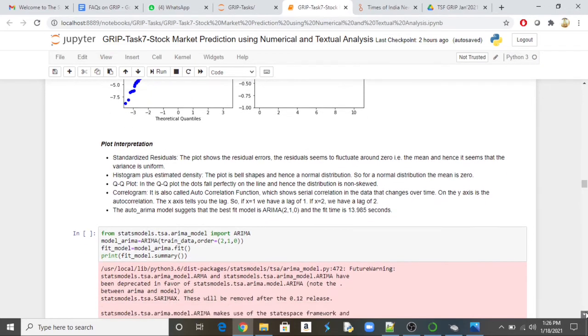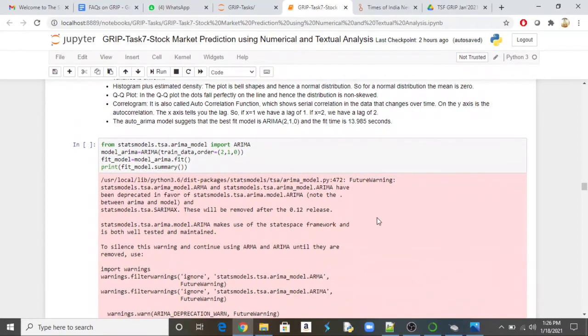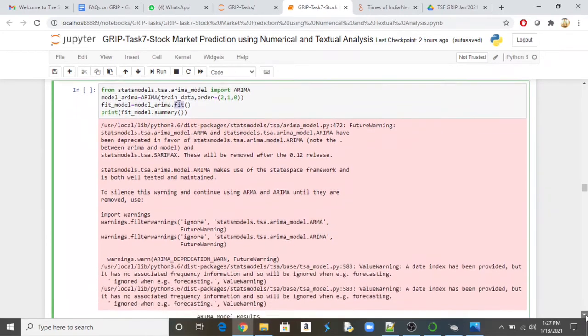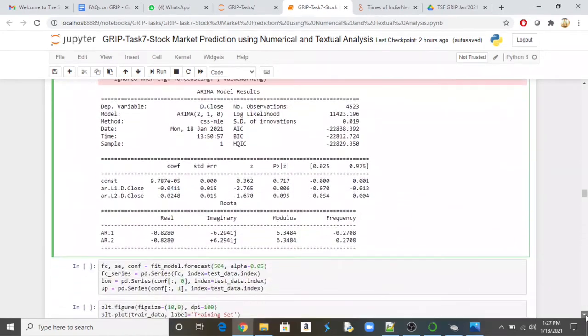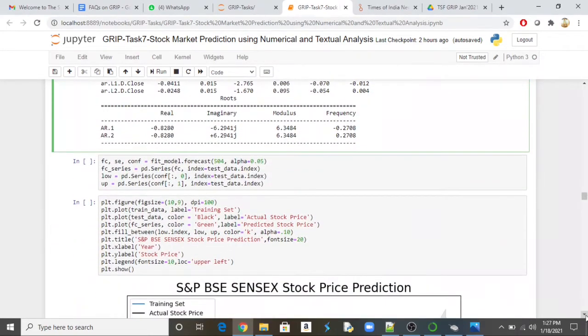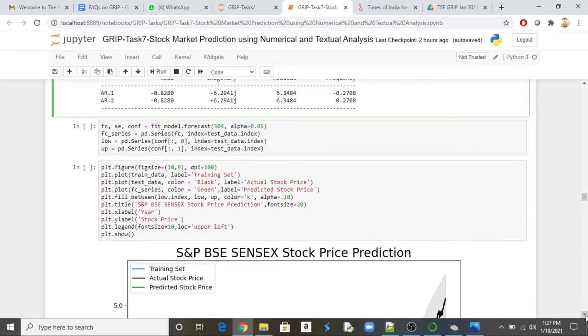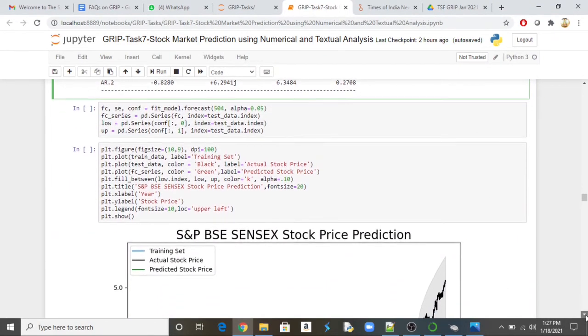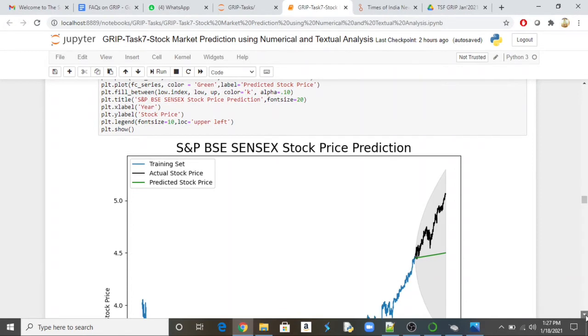Okay. So we will run the ARIMA model with this particular p-value and q-value which we identified in the previous step. Then using this we will run the model once again. Then we will fit the model. Then we will try to find the summary. Okay. Then we can try to plot the data. We can try to do the prediction. Then we are plotting the data.